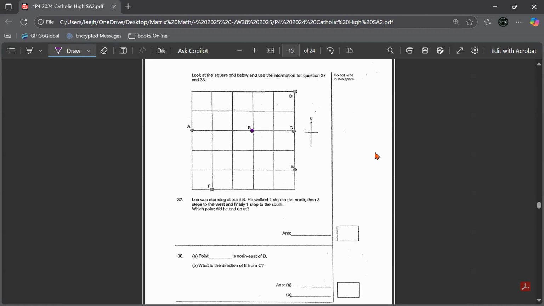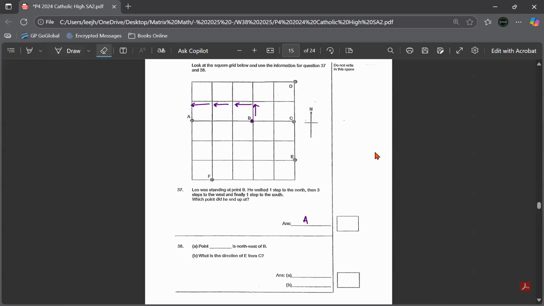He walked one step up north, 3 steps west, 1, 2, 3, and then 1 step south. Where will he be? A. So this is north, south, east, west, if you know the positions well.